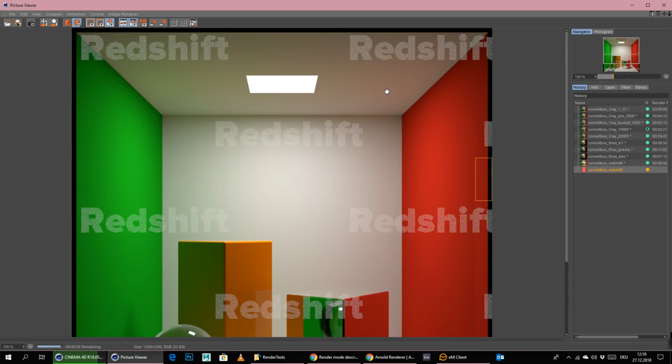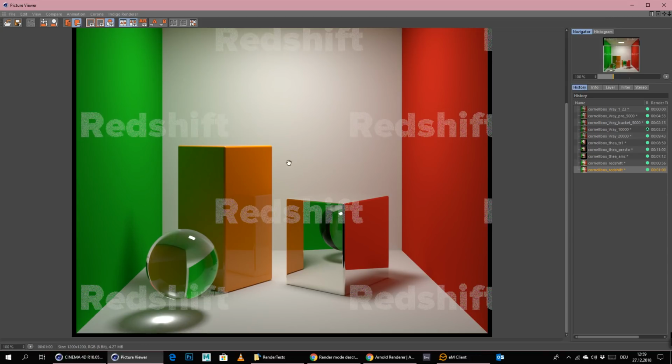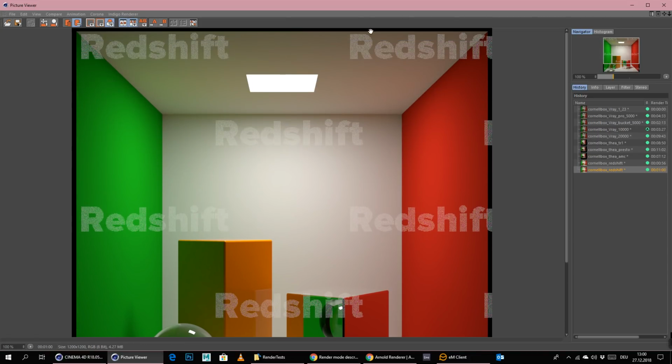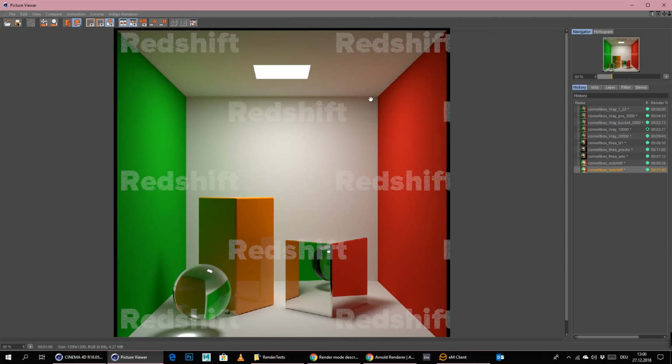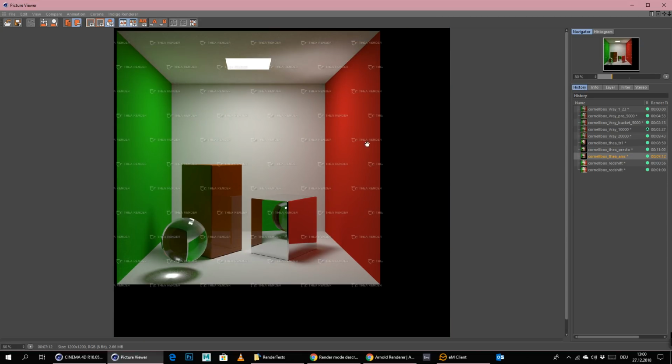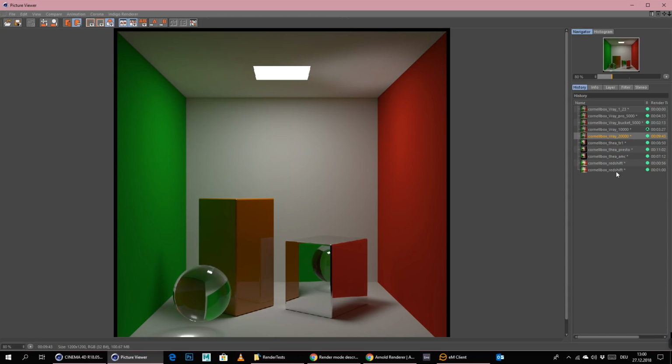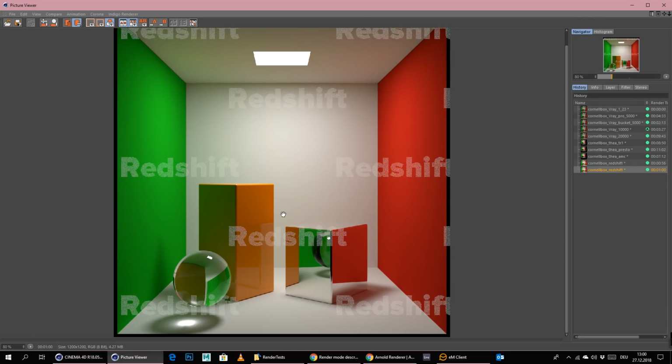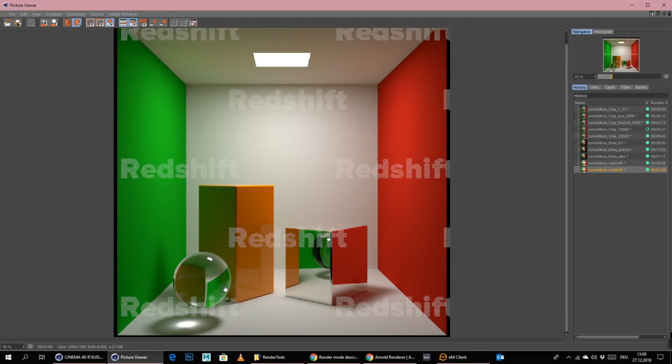Like really way cleaner. The only thing that really is kind of weird to me is that Redshift is really not considering anything up there. It's completely like there is nothing. And all the other engines, if you look here at Thea Presto, you can see that we get something up here. At Vray, you can see we get something up here. In Redshift, you can see absolutely nothing. So it's only considering this down here.